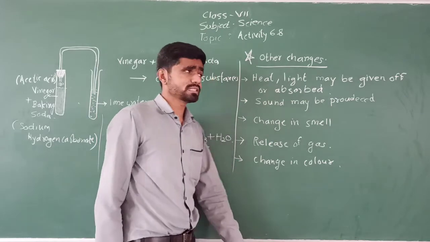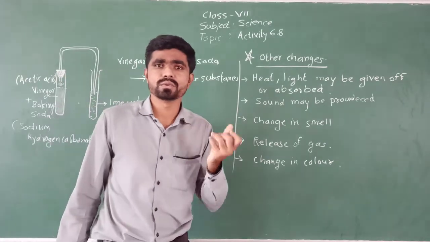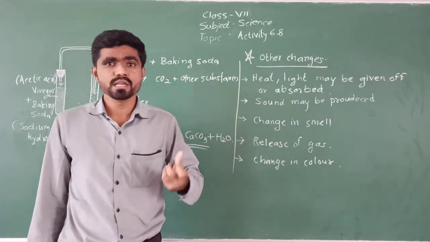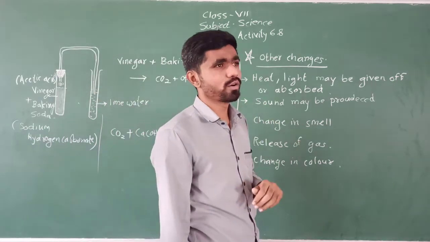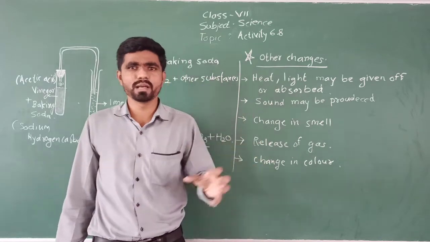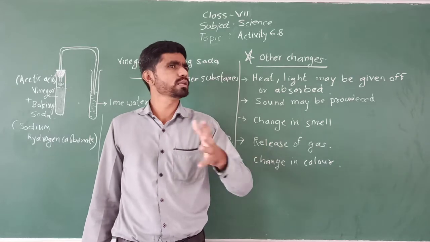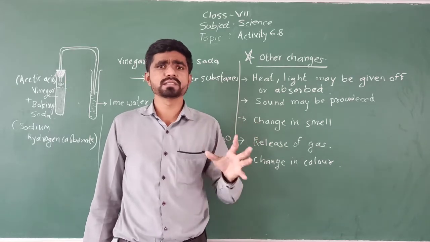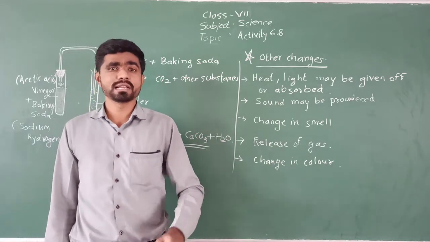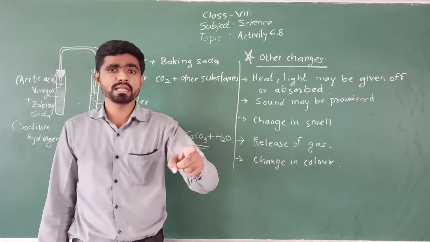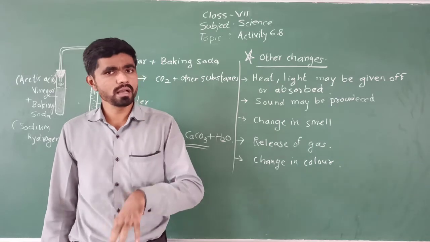Sound may be produced, just like here. As the bubbles of CO2 come inside the lime water, there is a hissy sound, the sound of bubbles, you can imagine. Change in smell: in the laboratory, very often when a particular chemical is being formed, a pungent smell comes, which spreads throughout the lab and irritates even people outside. Many substances have a pungent smell. Pungent means irritating smells. So that is also an indication of chemical change. If a solution is giving a pungent smell, it means that it is a chemical change during a reaction.